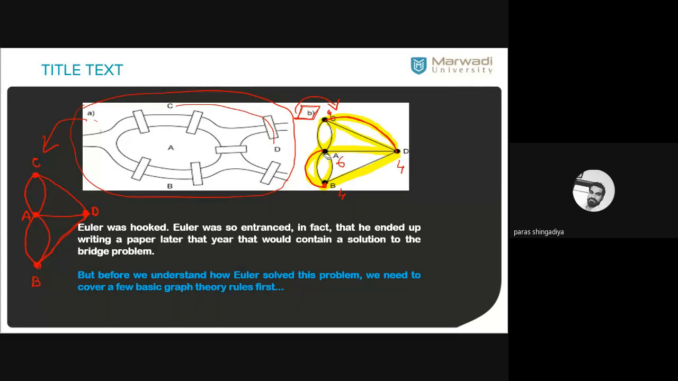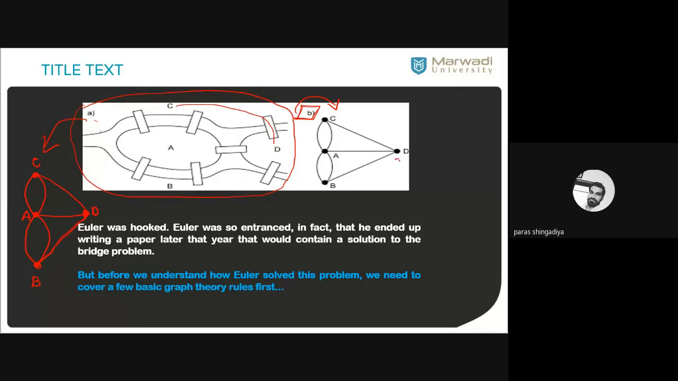So in this graph, that is our graph of the Königsberg city, here it is not possible. Why is it not possible? Because it does not satisfy the Euler condition. This graph does not satisfy the Euler condition, therefore it is not possible.